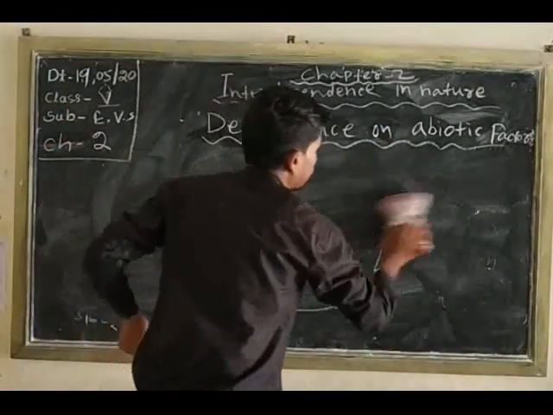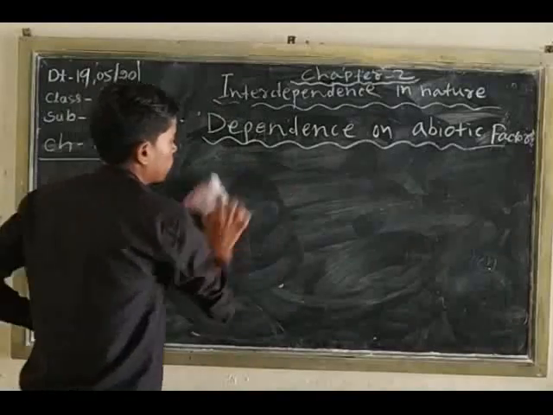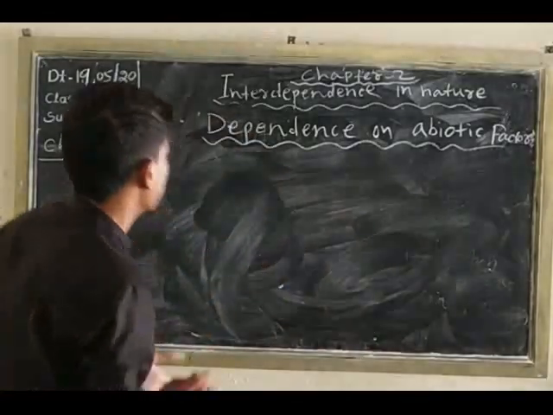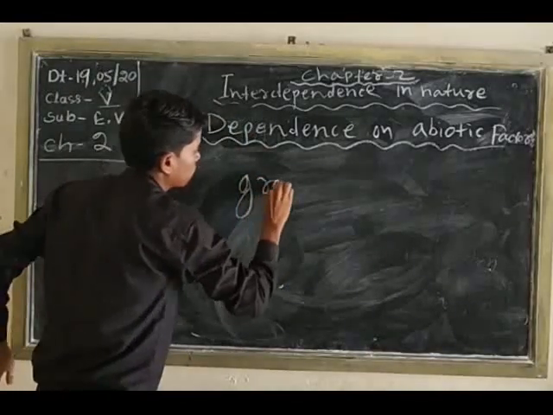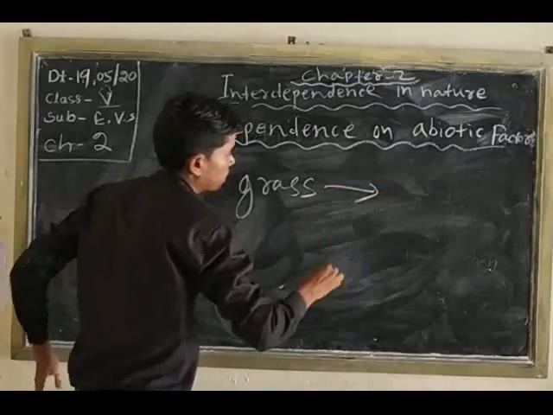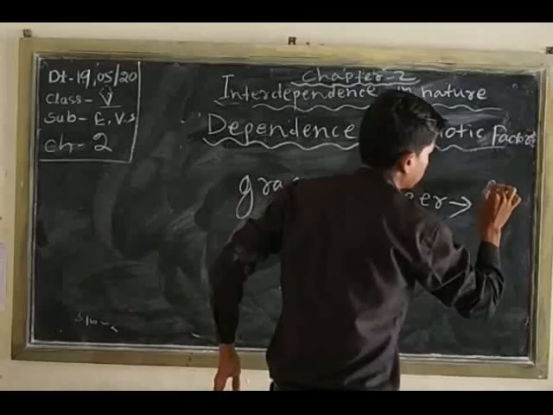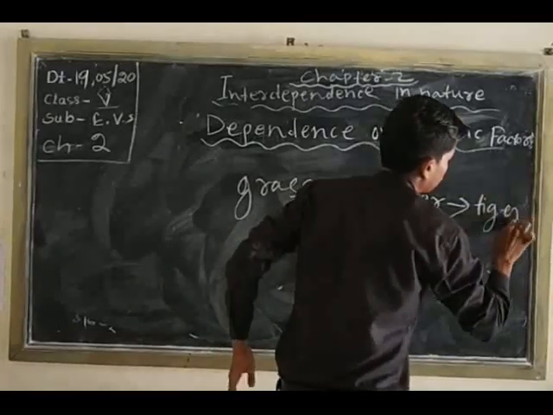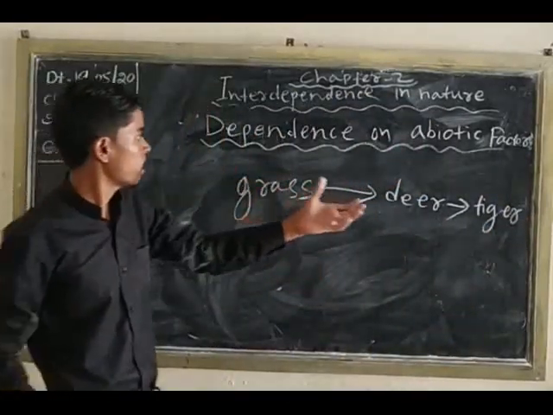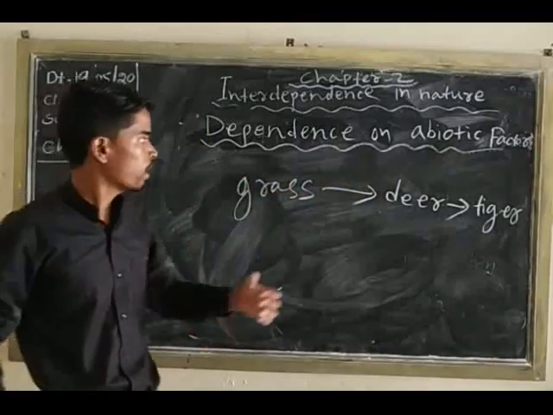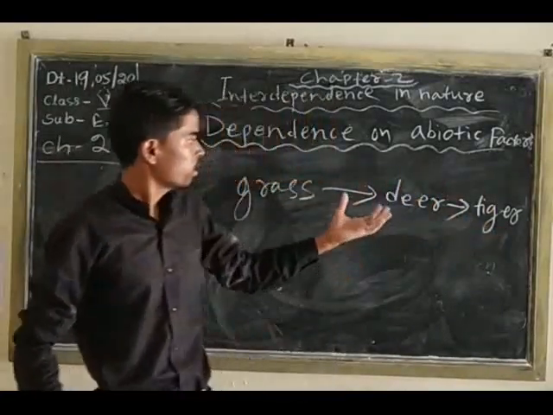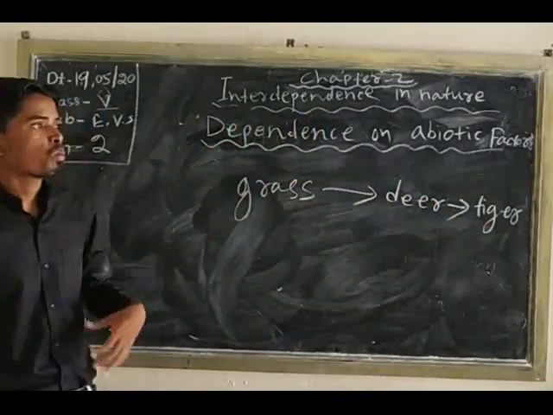grass, deer, and tiger. Okay, so deer depends on grass and tiger depends on deer. So this is the food chain.